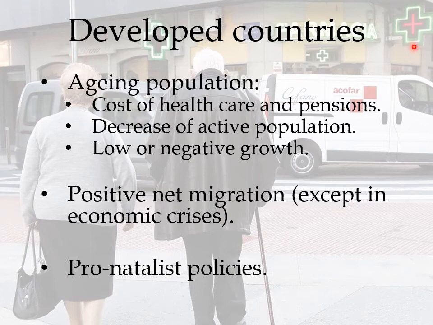Fortunately, developed countries have a positive net migration, except in cases of economic crisis and so on. This is important because it can compensate for this low or negative growth that we have talked about. And for that reason, the government has pro-natalist policies. They want the people to have more kids.